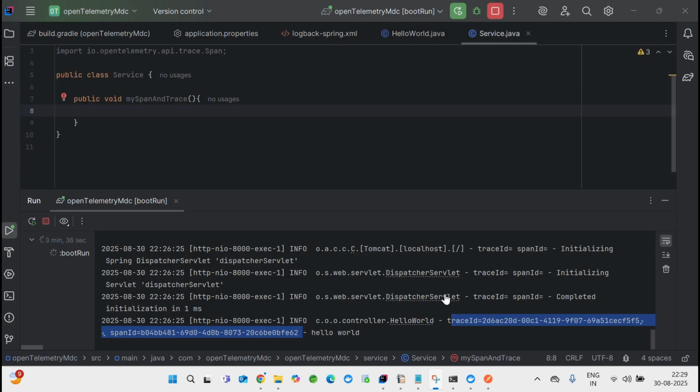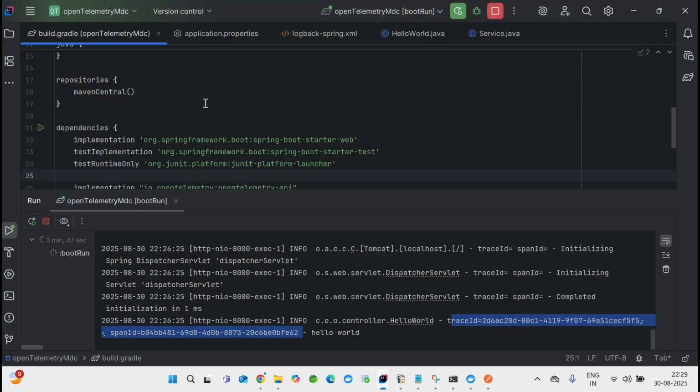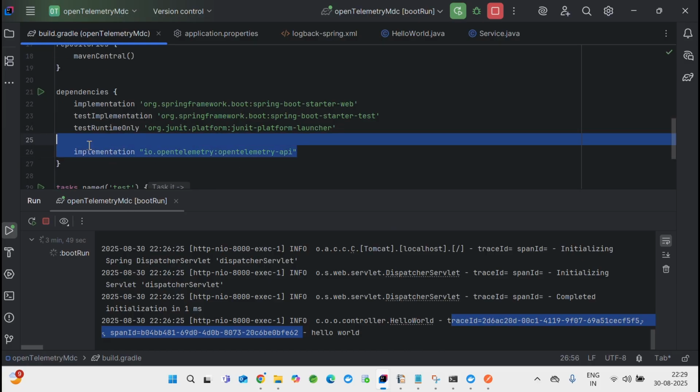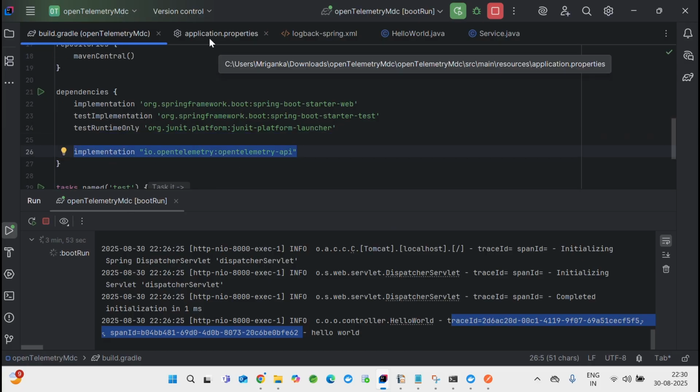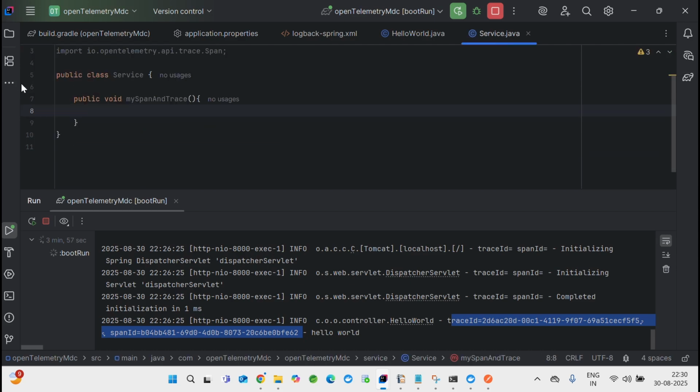We have seen that we are putting the trace ID and span ID on the logs. Now what if somebody wants to grab these values? For that, you have to add the OpenTelemetry dependency. I am just showing it over here. This is the OpenTelemetry dependency. Just add it, and once you are done, you can read from the context. I have created one service. In the service, you can write this code, which is nothing but the span.